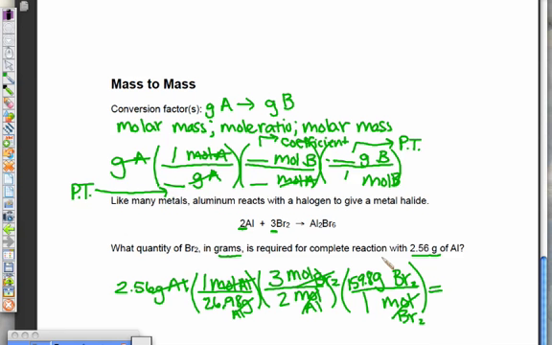Let's calculate this. We'll have 2.56 times 3 times 159.8, equals, and then we'll divide by 26.98 and divide also by 2. So we will get an answer of 22.74 grams of bromine. And that's it. So you guys can review this and make sure you study the sheet here.